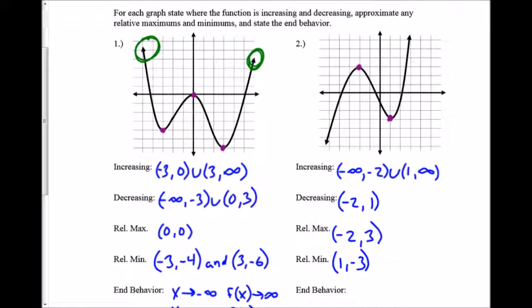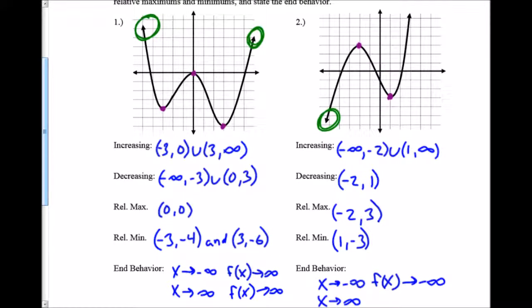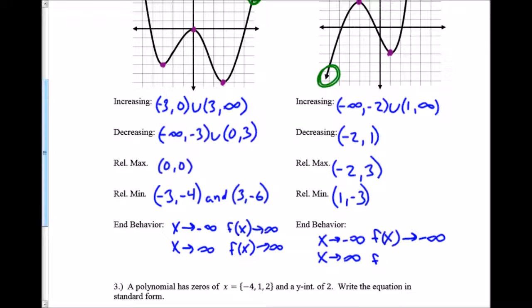And then end behavior. End behavior is always defined the same way: as x goes to negative infinity, and then x going to positive infinity. X going to negative infinity is essentially the left side of my graph, and it's pointing down, so f of x is going to negative infinity. X going to positive infinity is essentially the right side of my graph, which is right here, and the right side of my graph is going up, so that's going to positive infinity.